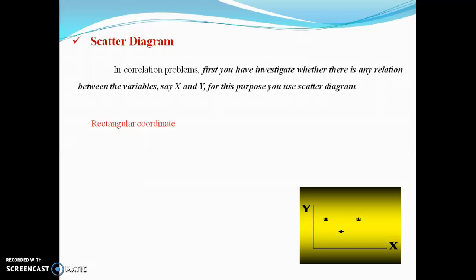If you study the correlation, then you must investigate whether there is any relation between the two variables.